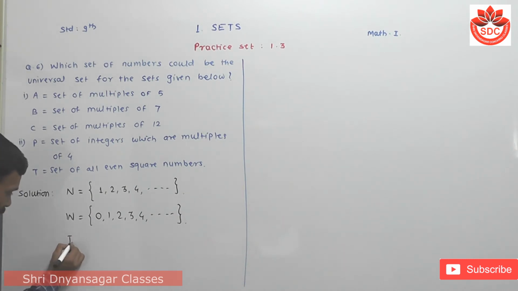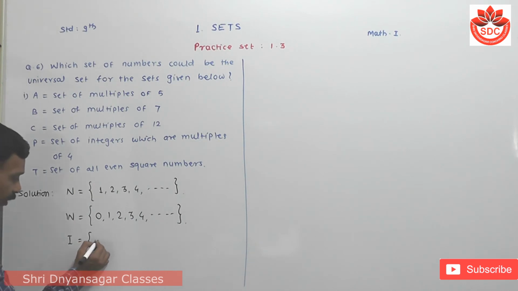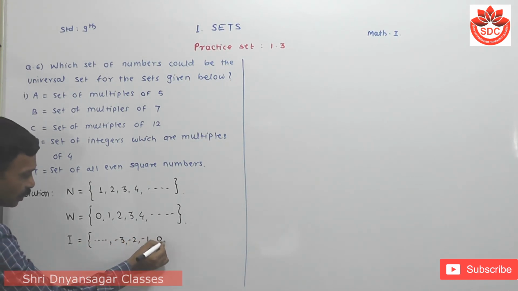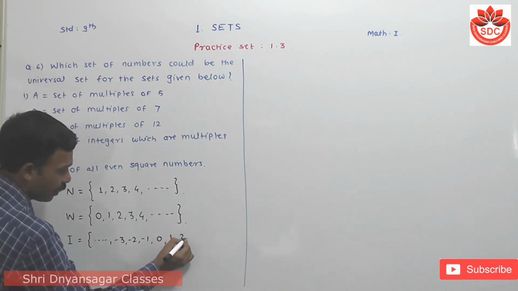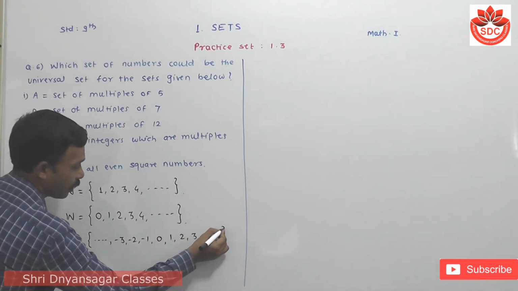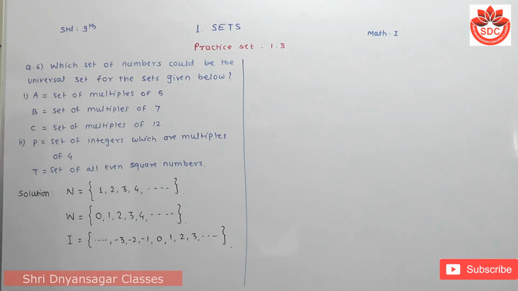And the set of integers: integers are the negative numbers, 0, and the natural numbers are called the set of integers. Now we use these three sets to solve this example.